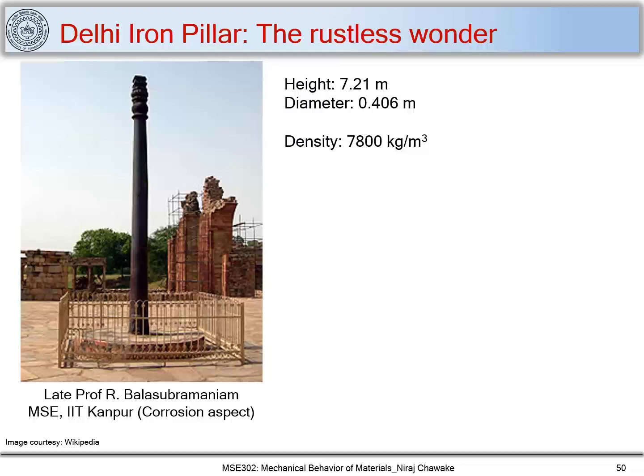So let's go with the next problem. You must be aware of this Delhi iron pillar, or whoever resides in North India or at least near Delhi must know about this Delhi iron pillar. It's one of the things which we can brag about. The specialty of this pillar is that it is a rustless wonder. It hasn't rusted yet. It's almost more than 1,500 years old. You can check Wikipedia to learn more about it.